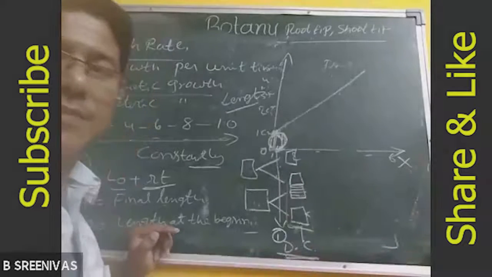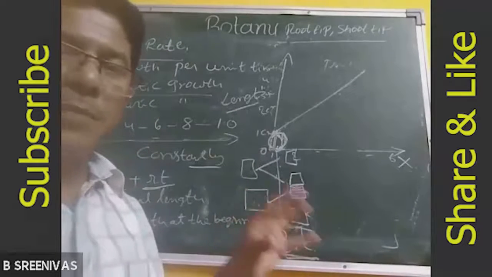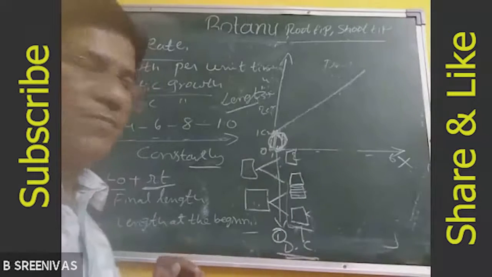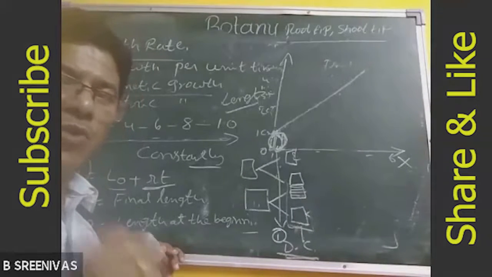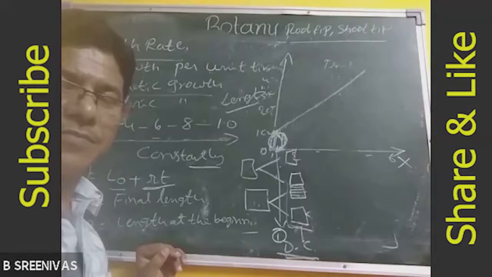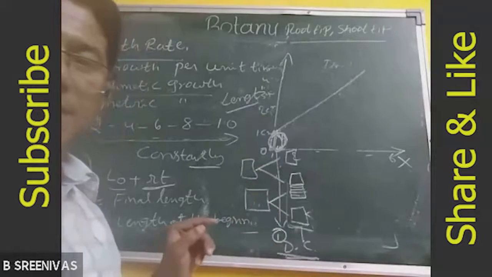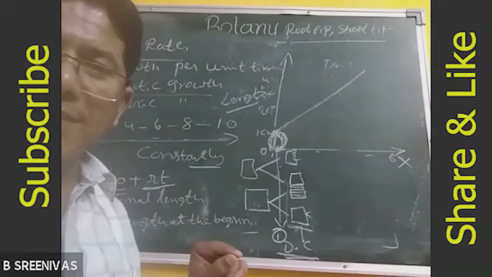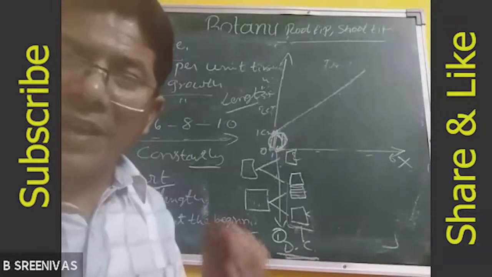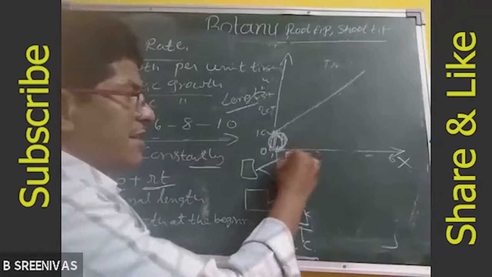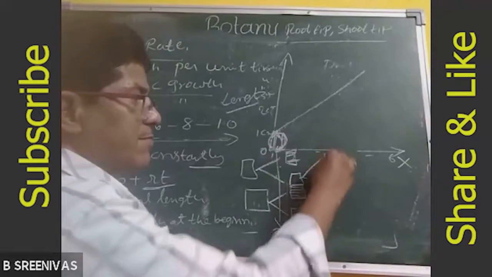After two divisions, how many cells will be present? How many permanent cells, and how many dividing cells? From two cells, after two divisions, two permanent cells and two dividing cells are present. See here, this is the next one.